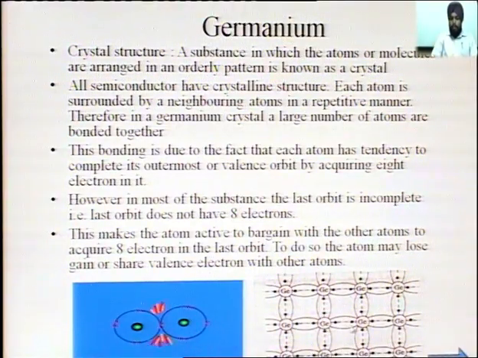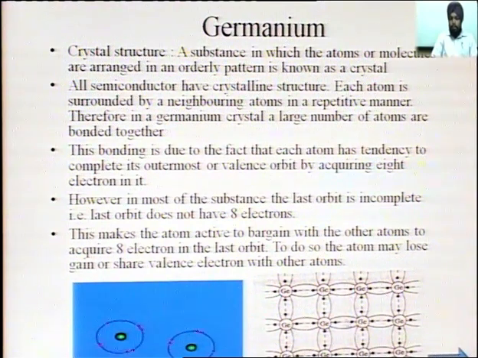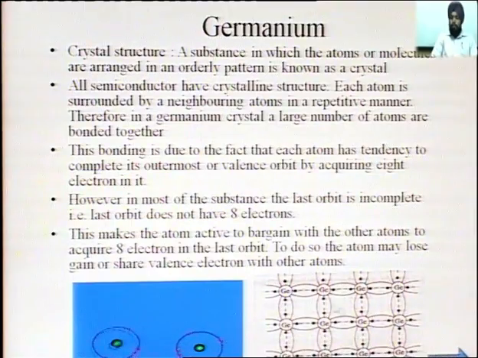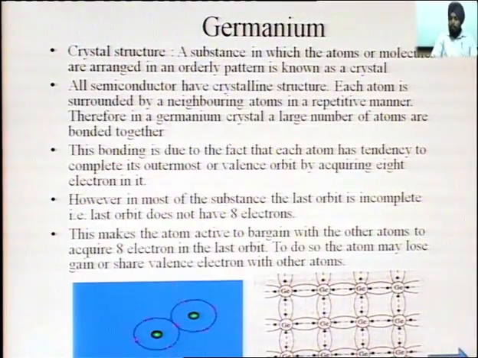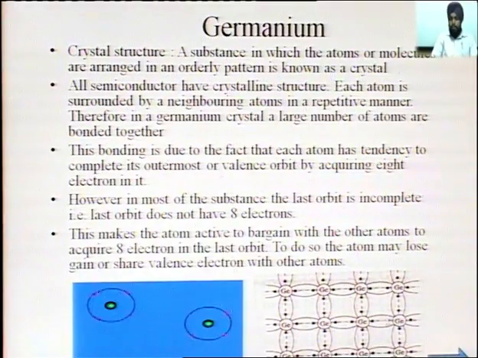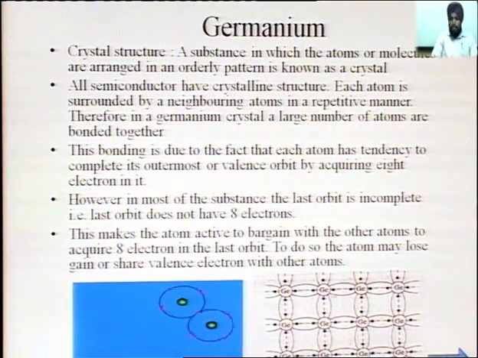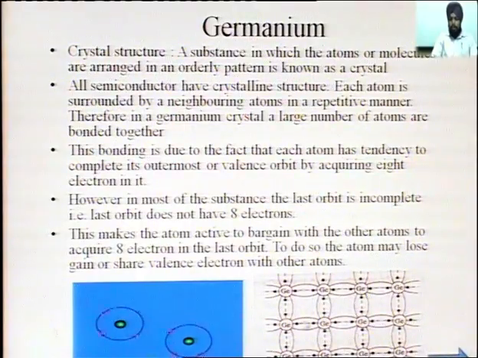Germanium shares 1 electron with this neighboring atom, 1 with this, 1 with this, and 1 with this, and it completes the valency of its last orbit. In the same way, this germanium atom shares 1 with this, 1 with this, 1 with this, and 1 with this. In this manner all the germanium atoms share with the neighboring atoms and form the structure known as crystal structure. This structure is called crystal structure, and this bonding is called covalent bonding.